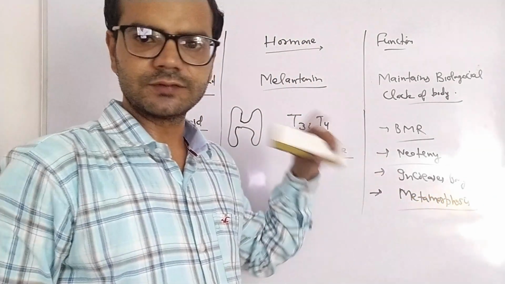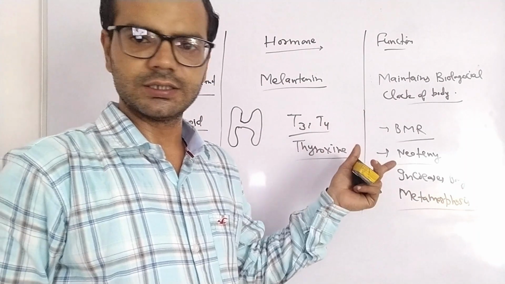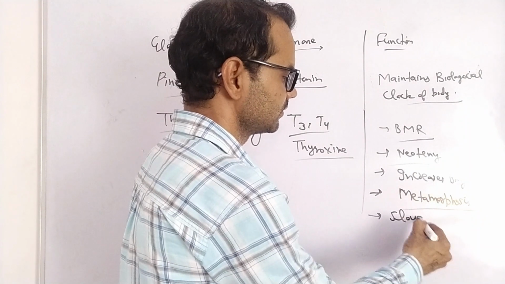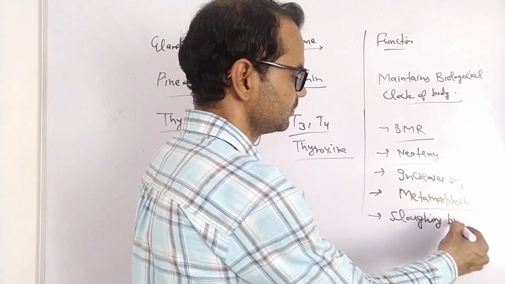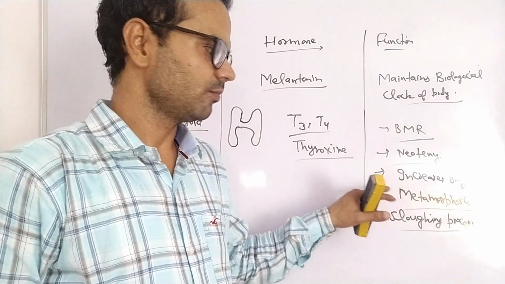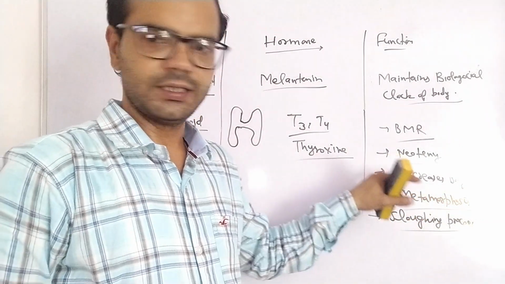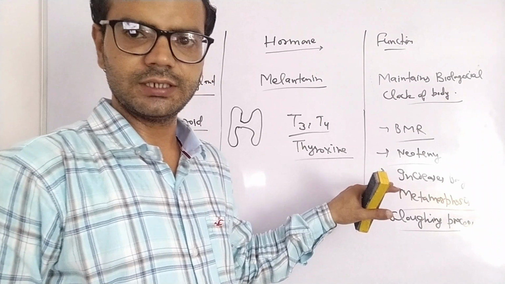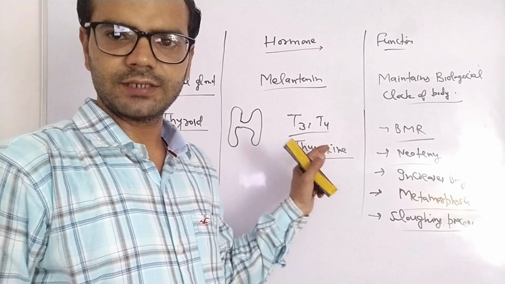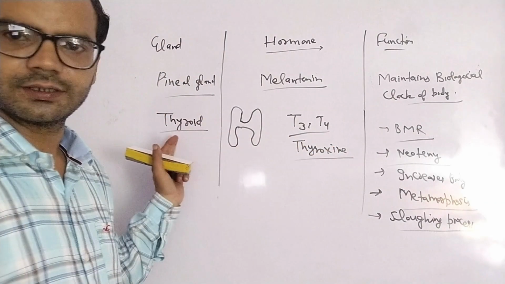Metamorphosis is the transformation of egg to adult. And one more thing, that is the sloughing process, which is the shedding of skin by amphibians or reptiles. Right? These are the functions of thyroxine. Thyroxine is secreted by the thyroid gland.